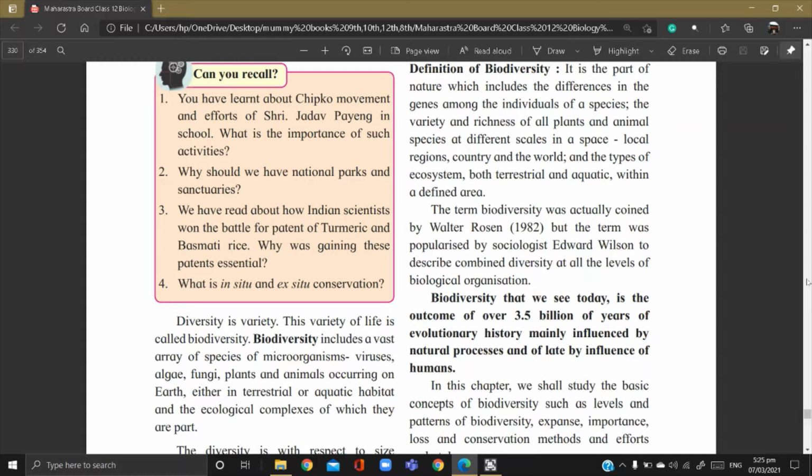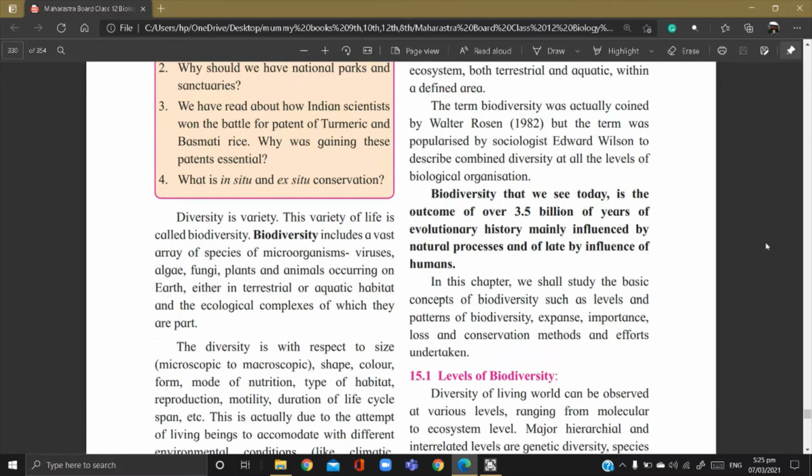Now, in the introduction of this chapter it is given that biodiversity includes a vast array of species of microorganisms like viruses, algae, fungi, plants and animals occurring on Earth, either in terrestrial or aquatic habitats and the ecological complexes of which they are part. Means they are present in our surroundings, they are present in the ecology, right? So whatever living organisms are present around us, they make the biodiversity.